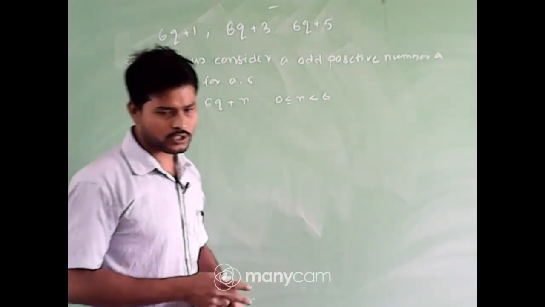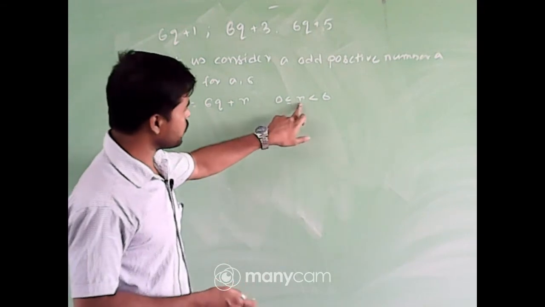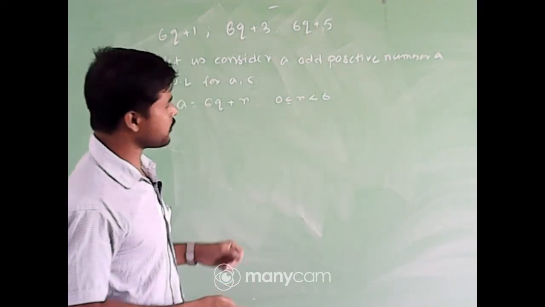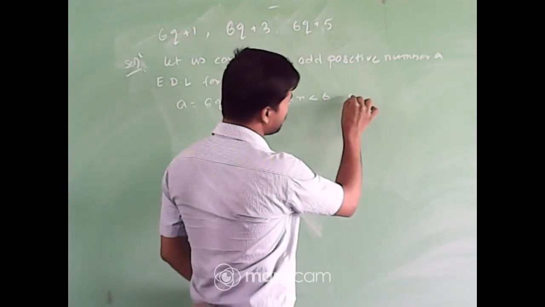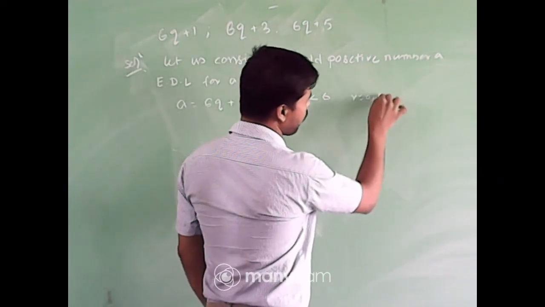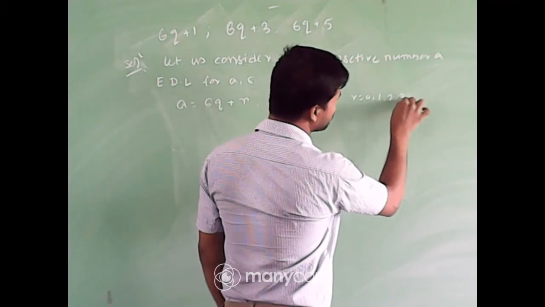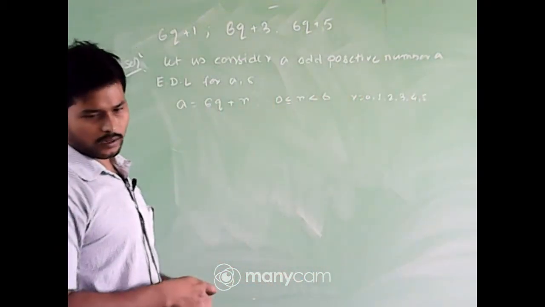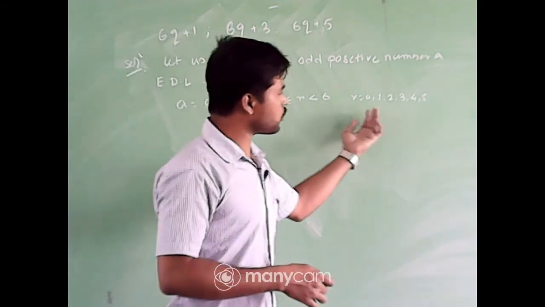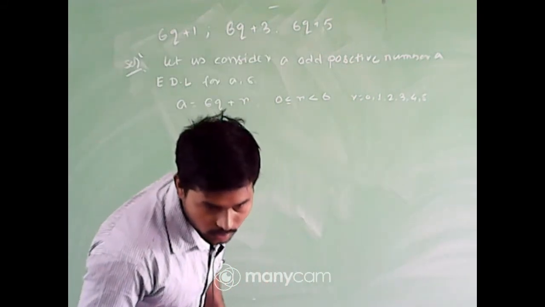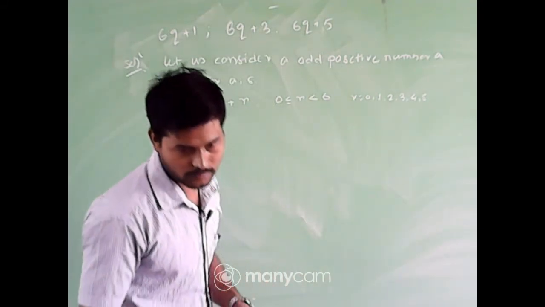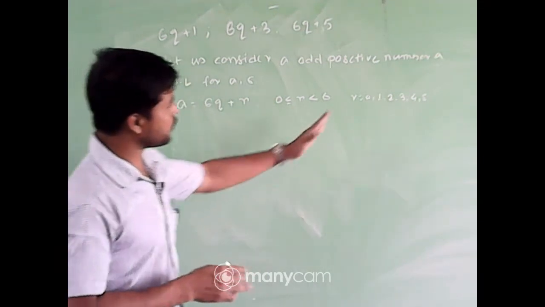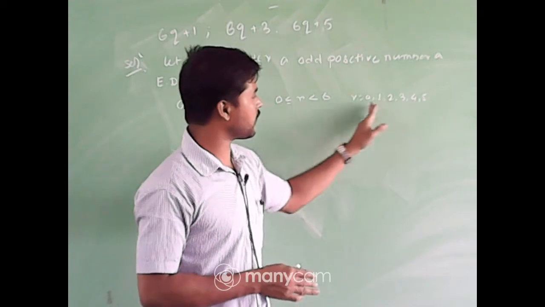Now what are the possible values of r? As the value of r is greater than or equal to 0 but less than 6, the possible values will be r = 0, 1, 2, 3, 4 or 5. So r takes a value from 0 to 5. So we have 6 cases here.